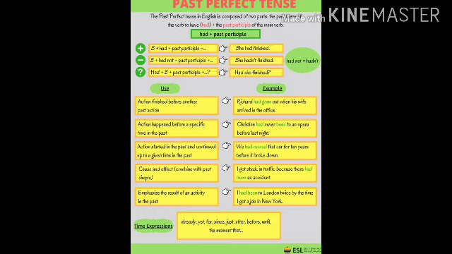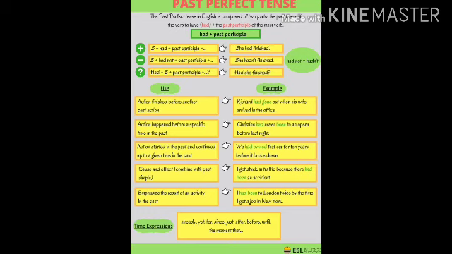First of all, we have the affirmative sentence. She had finished her work. So here we have subject plus had plus third form of the verb, and in negative we add not after had. She had not finished her work. Subject plus had not plus past participle. Then we have interrogative. Had she finished her work? Had plus subject plus third form of the verb, object may or may not be there.